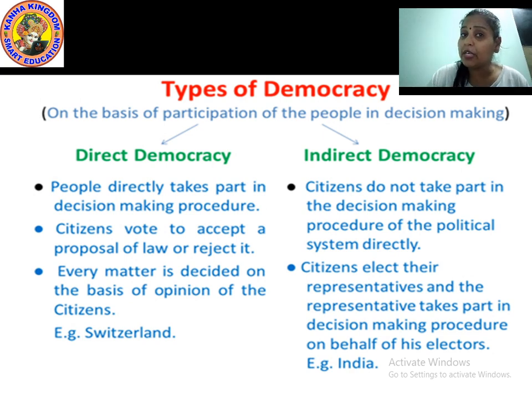In direct democracy, every matter is decided based upon the opinion of the citizens. But in indirect democracy, it is decided on behalf of the electors by the representatives. Is it clear? And the last, most important examples: Switzerland is an example of direct democracy, and India is an example of indirect democracy.